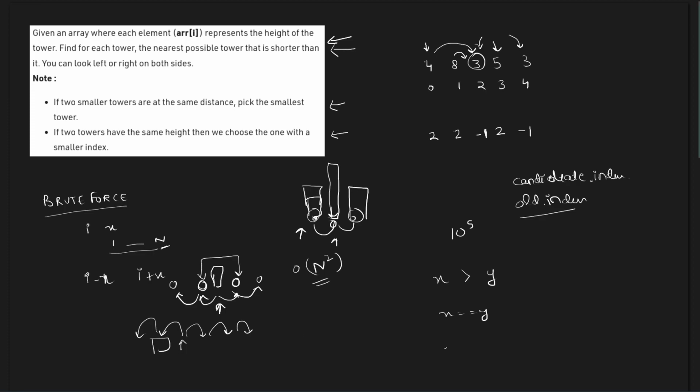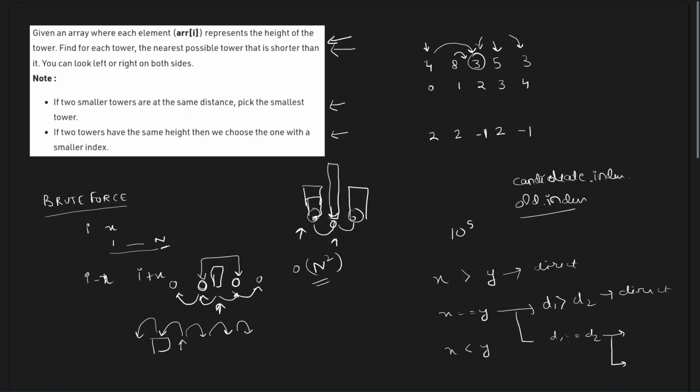Now if x is less than y, then the old distance is smaller than the new distance, so we don't have to change anything. In the case of y less than x, we do a direct update. If x is equal to y, we'll have to check the remaining two conditions. The first condition is: if two towers are at the same distance, pick the smallest tower. Let's say D1 is the height of the old tower and D2 is the height of the new tower. If D2 is smaller than D1, then again a direct update. Otherwise, if D1 is equal to D2, if the heights of both are the same, again we will have to evaluate two conditions.